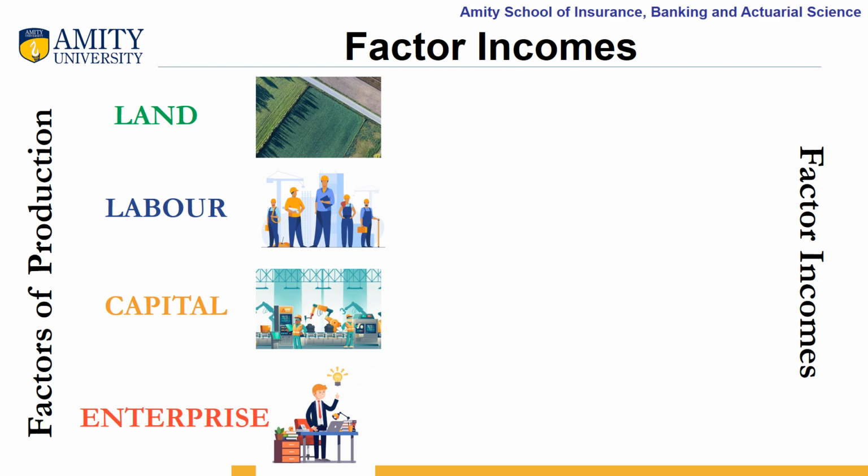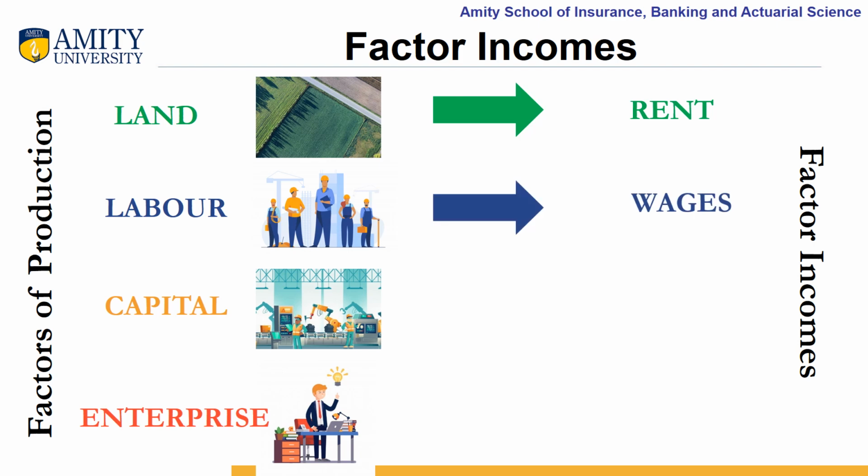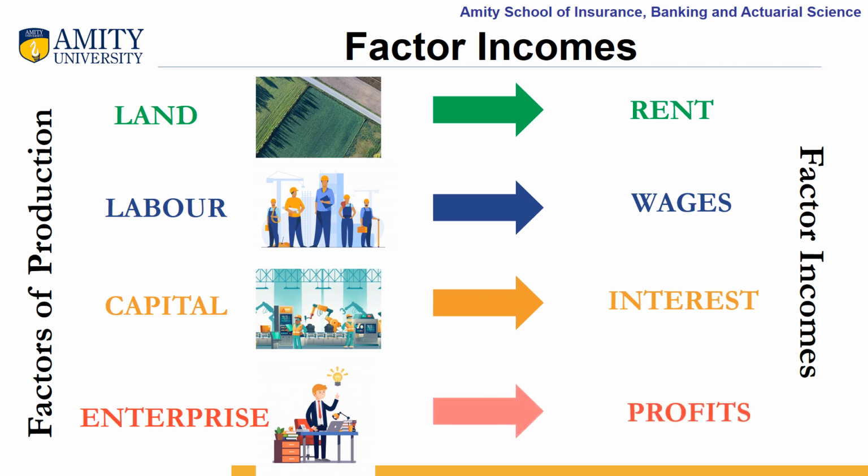Those who are providing land to the business organizations, they will get rent for it. Those who are providing labor, they will get wages for it. Those who are providing their capital to these business organizations, they will get interest for it. And a person who is combining these resources, who is an entrepreneur, he will get profits for it.